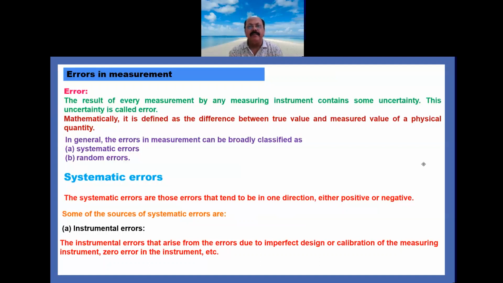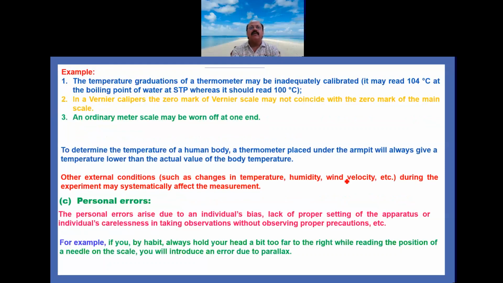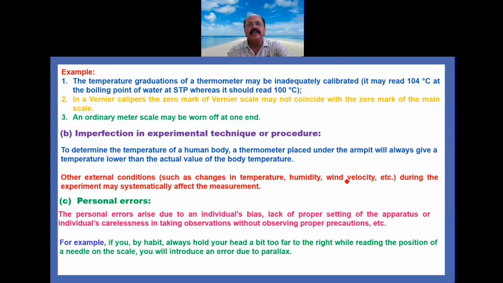Now we take some examples of instrumental error which we generally get in our daily life, although two examples I have already given. Under the heading of examples, first, the temperature graduations of a thermometer may be inadequately calibrated. If the thermometer you are using for measuring temperature is not perfectly calibrated, then the error will take place.